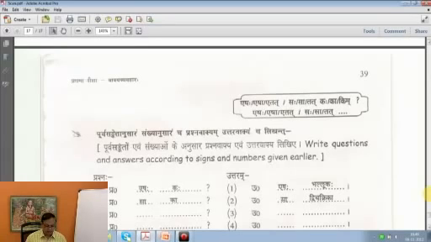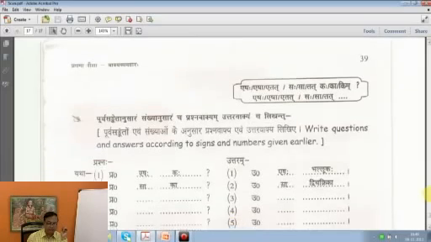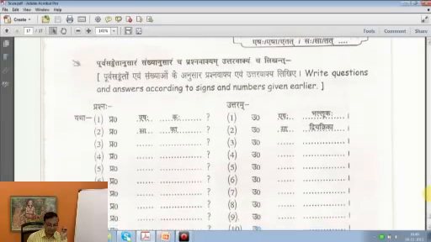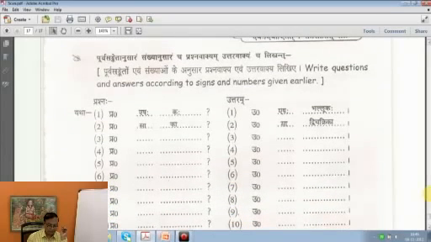Now a big list is coming on the following page, page 39, where you are supposed to write questions and answers according to signs and numbers given earlier. So there is a big exercise here. One example is given on the left side and also on the right side.